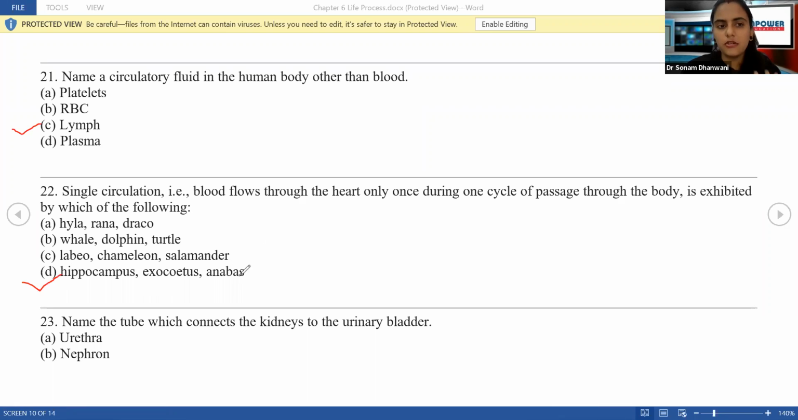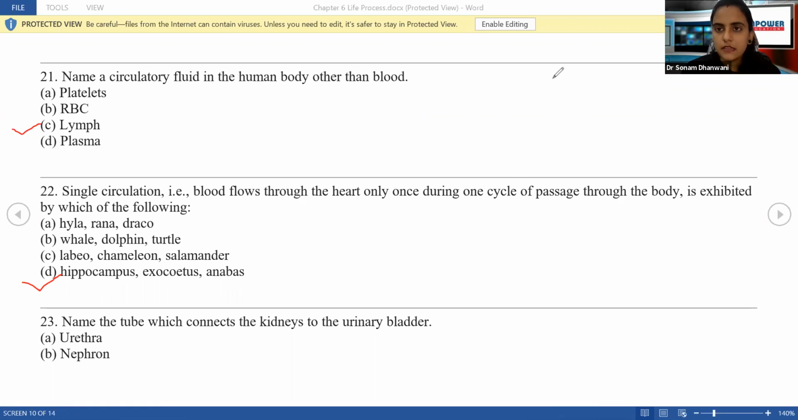ठीक है, इसमें single circulation होता है because बाकी के आप जो भी देखोगे like whale हो गया, dolphin हो गया, salamander हो गया, chameleon हो गया. Now in these there is going to be double circulation. मतलब जैसा humans में होता है, we have a double circulation type. ठीक है, single circulation means blood flows through the body मतलब एक circle में सिर्फ एक ही बार blood flow होता है. Okay, so that is single circulation.